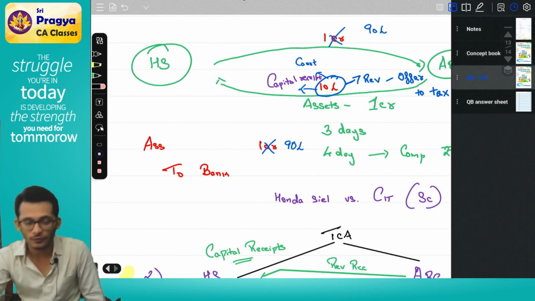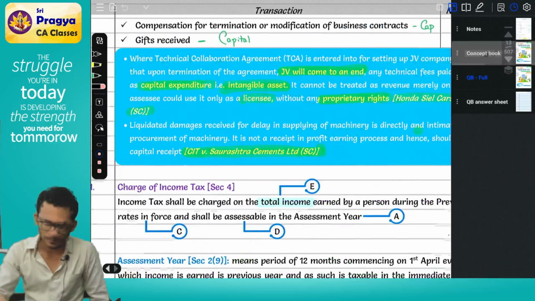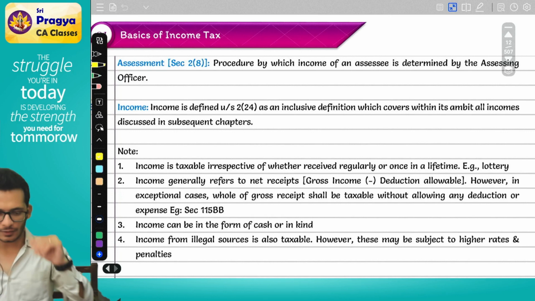Very good. All right, we were discussing some case laws, correct? We said there are two case laws: one is Honda CL, one is Saurashtra Simmons. Saurashtra Simmons basically says that if you have got any kind of compensation for delay in getting your capital assets, then you can treat that compensation as a capital receipt and reduce it from your asset rather than taxing it. Second, they said if you have any kind of technical collaboration which helps you create a JV, that will also become a capital expenditure or a capital receipt.